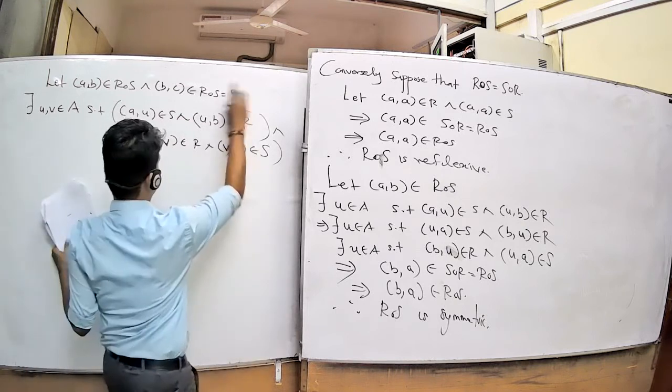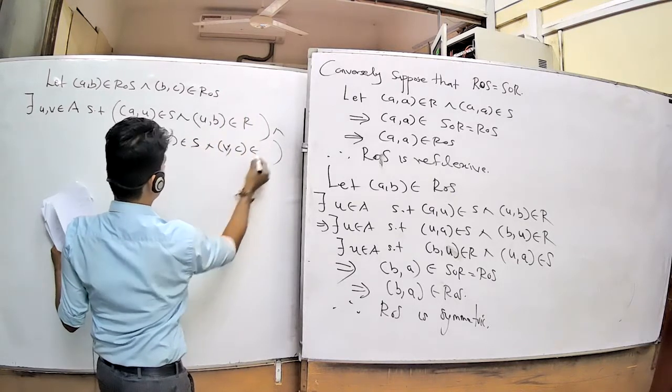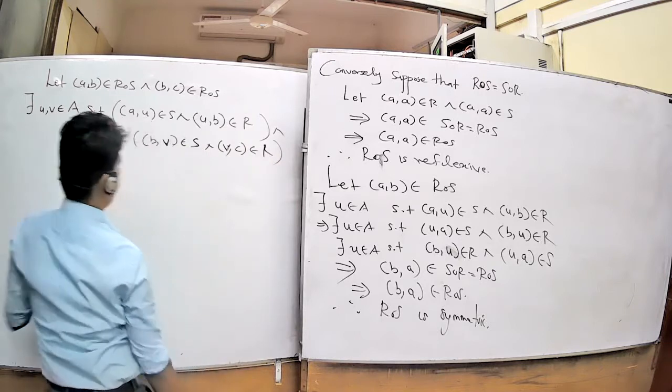You can take first this one. We'll change this last. Okay, now here this S, this R.